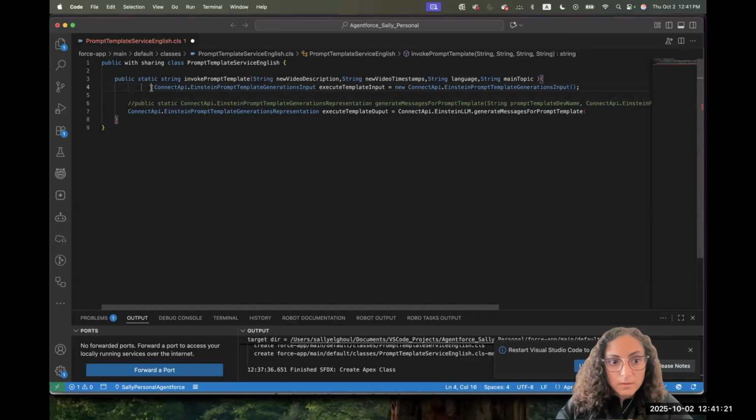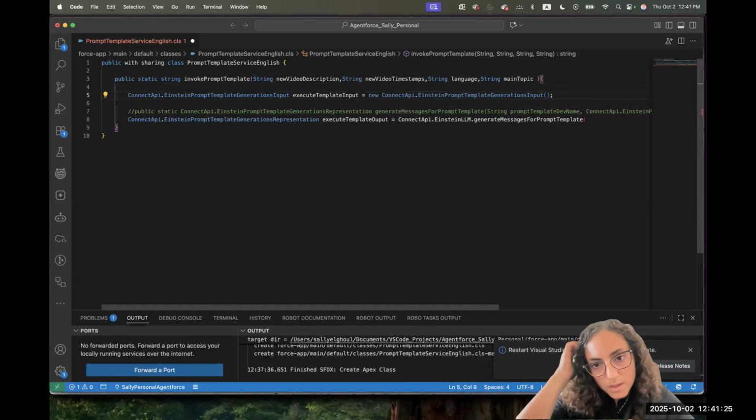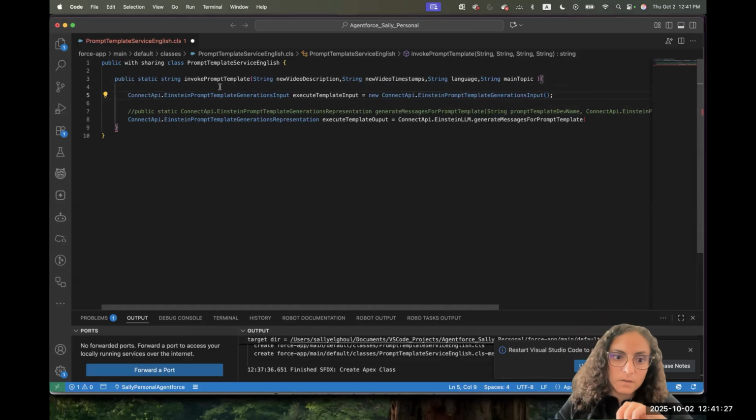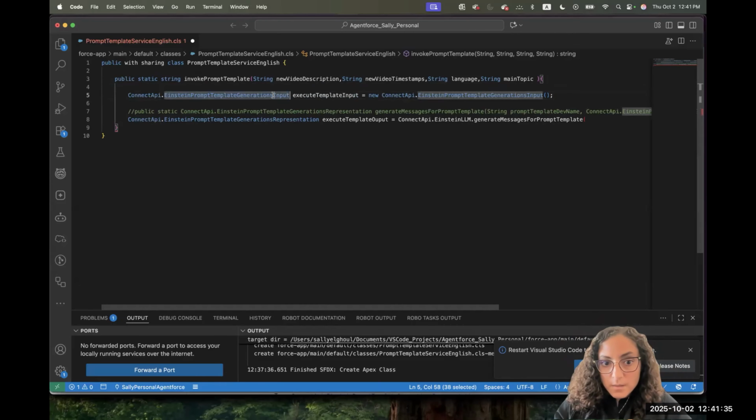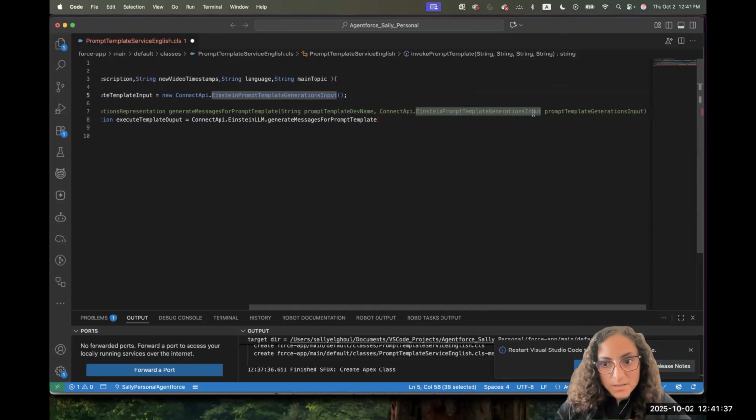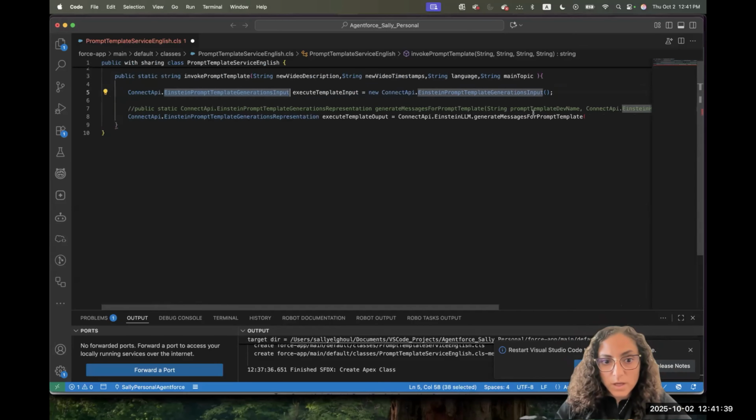So it's again from the ConnectApi namespace. We can set anything now, as long as we are using Connect Apex. Connect Apex will have everything under the ConnectApi namespace. So ConnectApi, and it's the input. Again, that's the class name that it's expecting me to pass. I give it a name, and I create a new instance from this class.